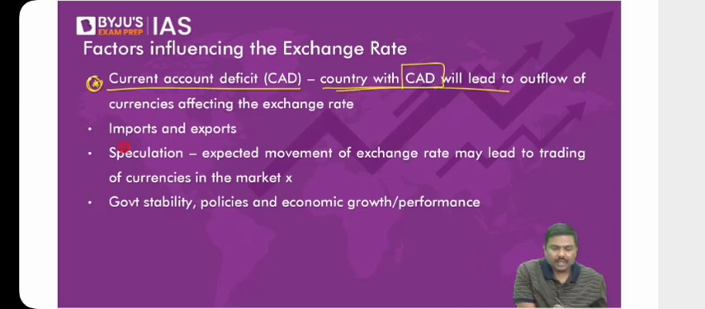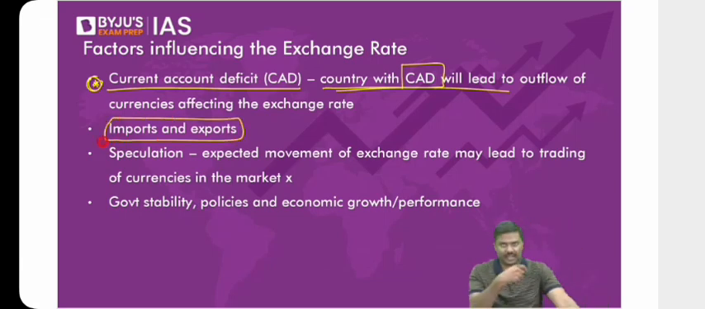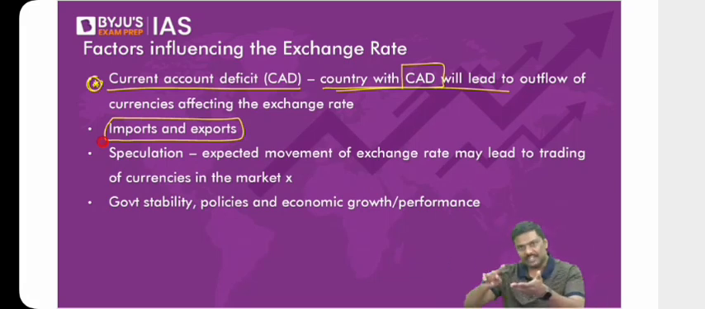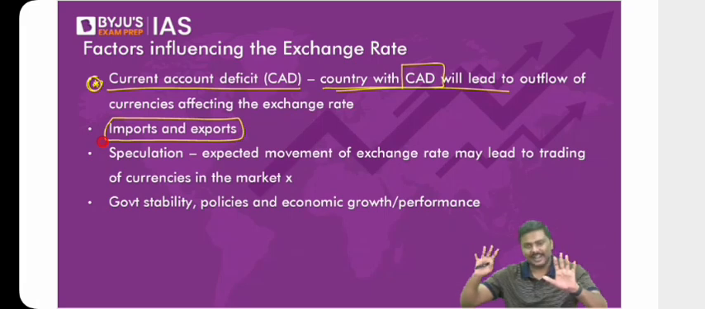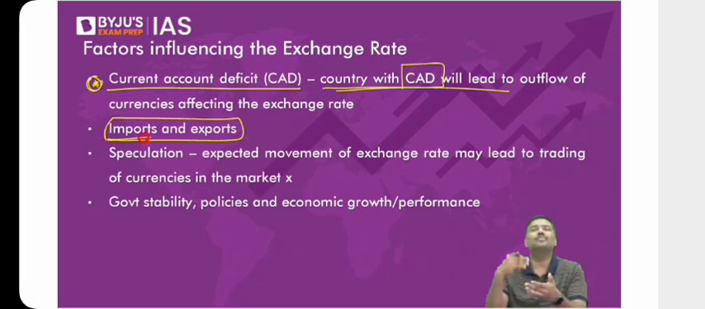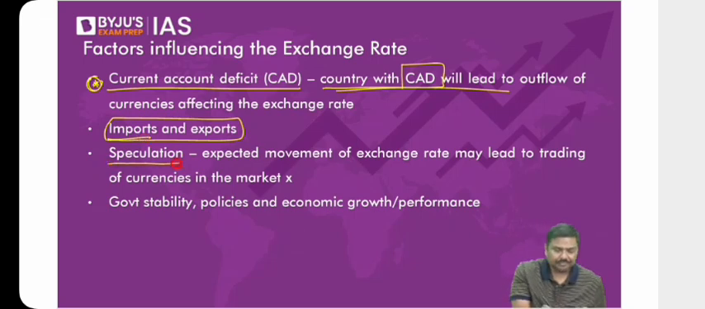Next, imports and exports. Next factor which affects the exchange rate, imports and exports. Is it self-explanatory? With the rise in imports, will the domestic exchange rate be influenced? With the rise in exports, will the domestic exchange rate be influenced? Can I go to the next one? Because just now we have discussed, imports will increase means exchange rate will be affected because I'm converting rupee to dollar.